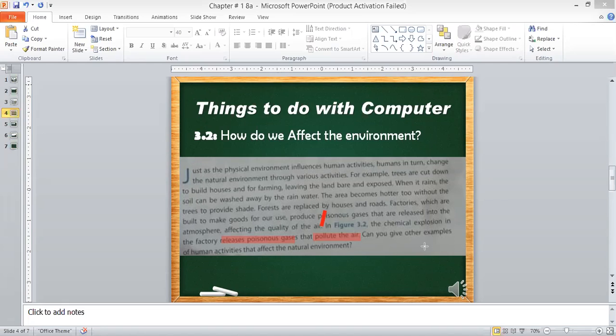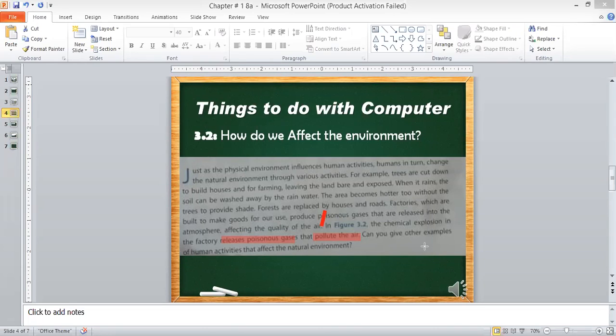Okay, can anyone give any other example? Yes, there are so many examples. Normally, smoking is a very injurious thing. Smoking is very dangerous and very injurious to health. How? Because the person who smokes will create a danger for himself, but also can be dangerous for others. Why? The person is also releasing smoke outside, and that smoke is dangerous for others also. So this thing will also affect the environment.